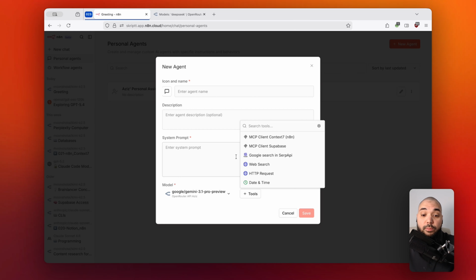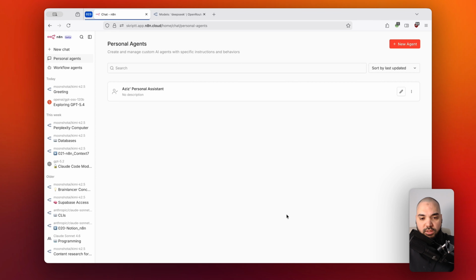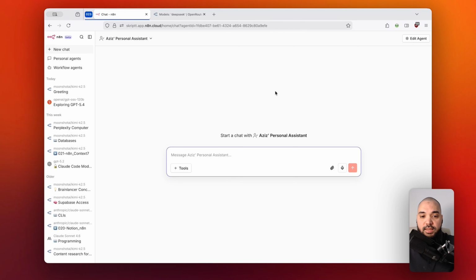So this depends on that, but still at the end of the day, this agent will then be equipped with all those features that you choose, right? So if I close this again and I go to this personal assistant and I jump into this, then you can see that I'm now able to chat with this specific assistant that I just created myself, right? And this can obviously become a really professional expert in a certain field that you equip with dedicated capabilities that you are then able to use on your own.